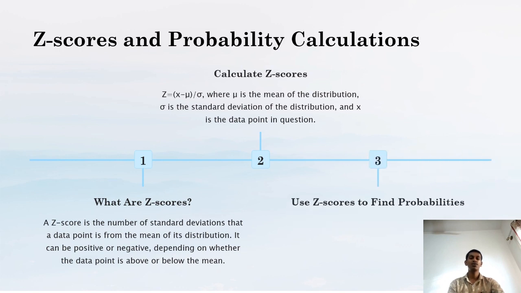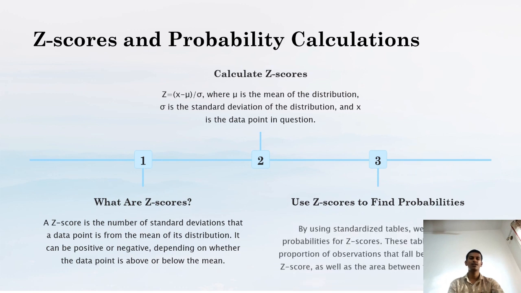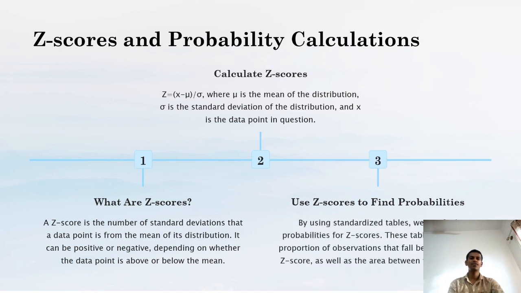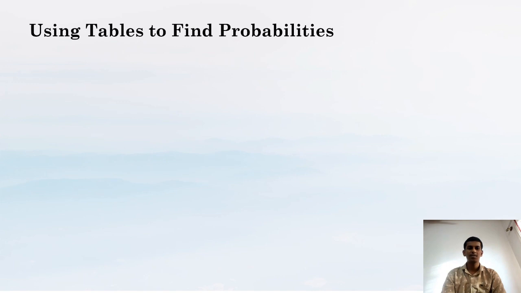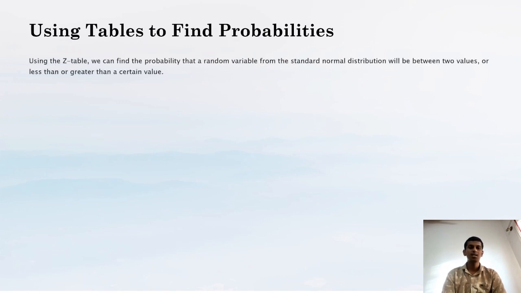And let's see how to use z-scores to find probabilities. By using standardized tables, we can find probabilities from z-scores. These tables tell us the proportion of observations that fall below any given z-score, as well as the area between two z-scores. Let's see how to use tables and find probabilities. Using the z table, we can find the probability that a random variable from the standard normal distribution will be between two values or less than or greater than a certain value.